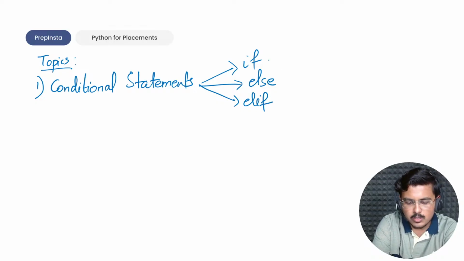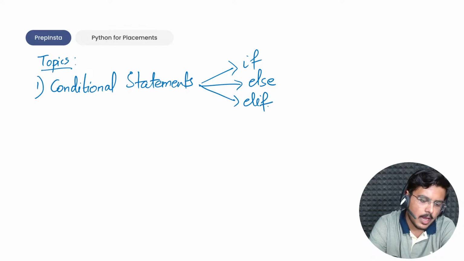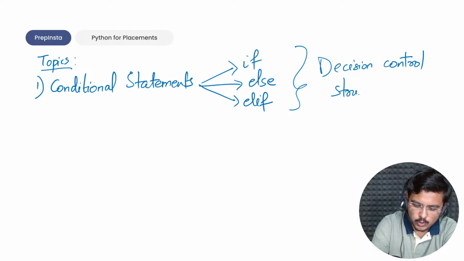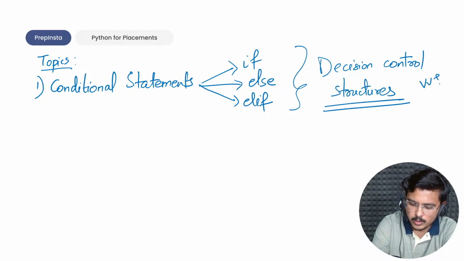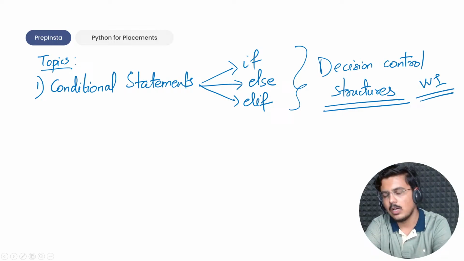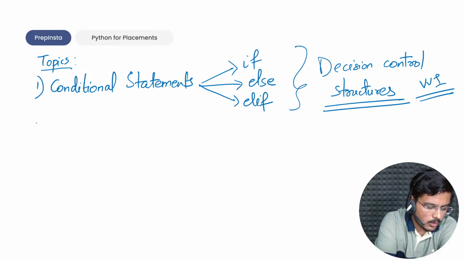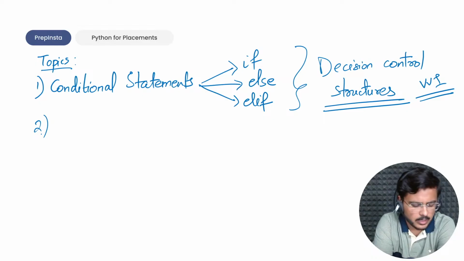These are 3 different statements, and these 3 are also called decision control structures. You should note all this carefully because this is very important for placements. A lot of times the interviewer would simply ask you to tell me about decision control structures, and if you're blank, then you're in big trouble, because this is the very basic of any language.